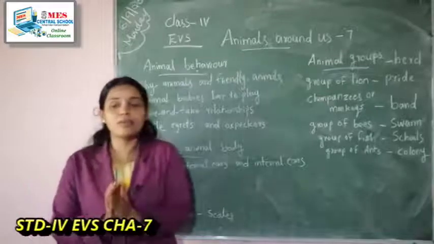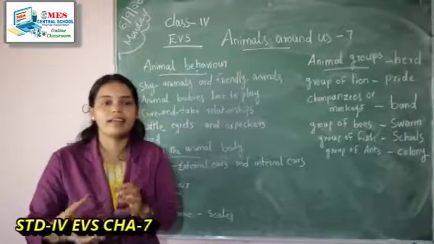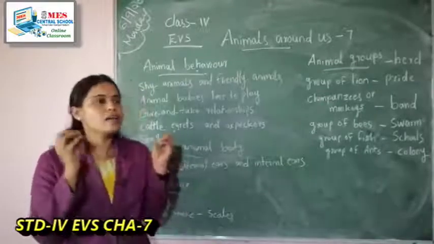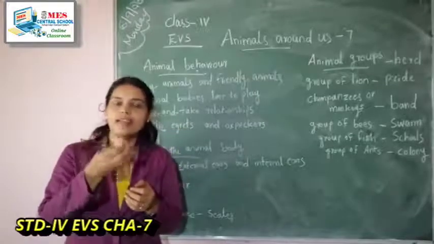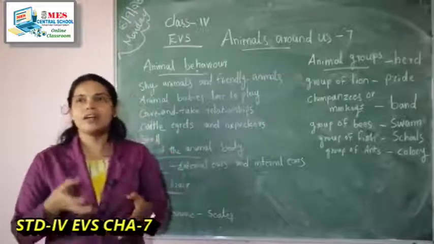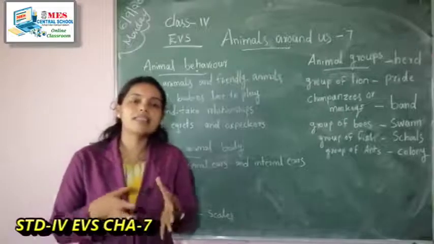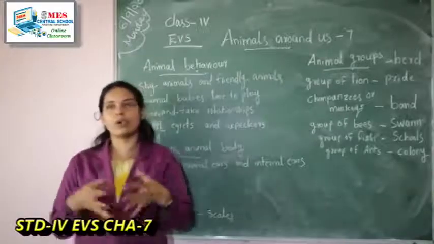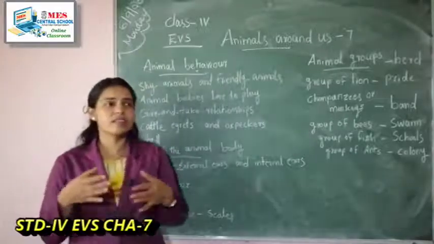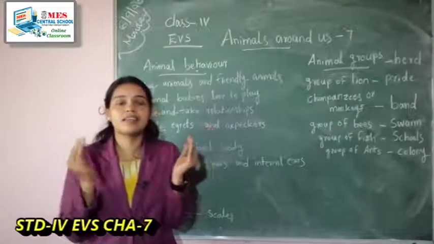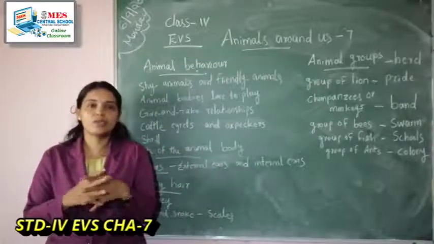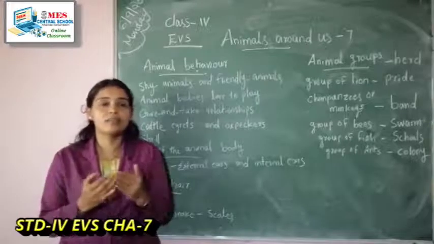Some animals have long hair on the body, but some animals have short hair on skin. Some animals live in the polar regions, cold, ice covered areas. In that area, it is a very cold climate.